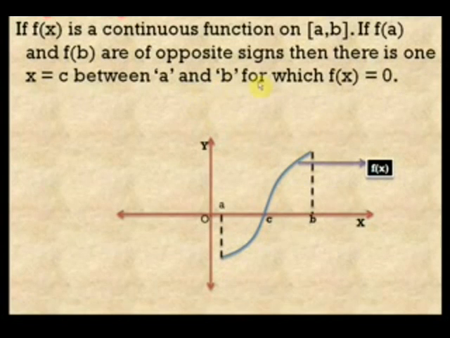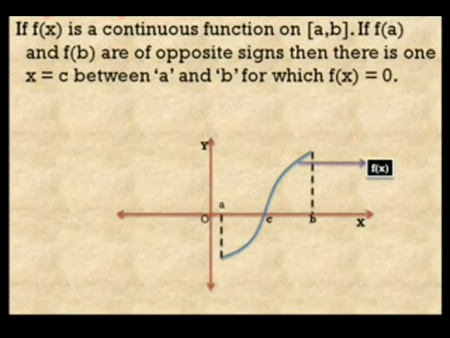Now from this point we see that there is a point c between a and b such that f of x is equal to 0, or we can say that c is the root of f(x) at which f(x) is equal to 0, or we can say that f(x) intersects the x-axis at the point x equal to c. Now this comes directly from the intermediate value theorem, because if I take the value of L equal to